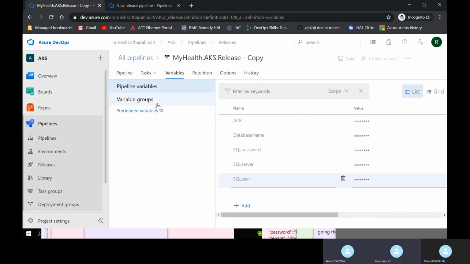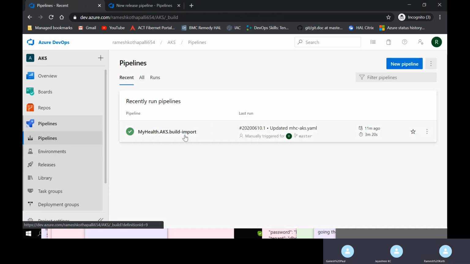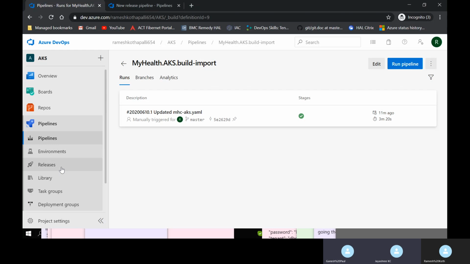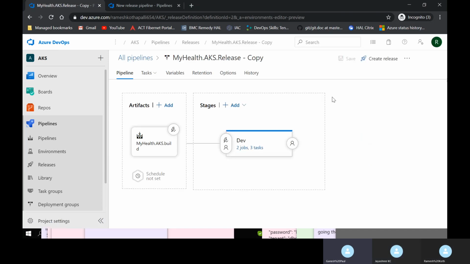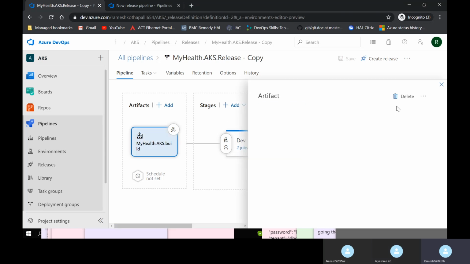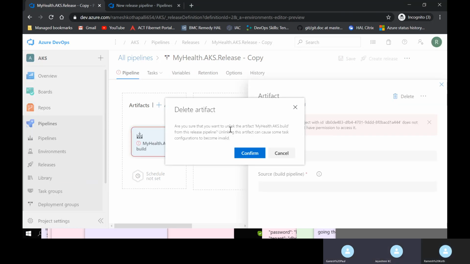Let's go back to build pipelines. Okay, this is succeeded. Let's go to the release pipeline. Yes, that one. Click on edit. How do we export that one? This JSON. Yes. Okay. Let's change this. Delete this artifact. Yes. Click on that. Give me a second, Ganesh. I'll show you.